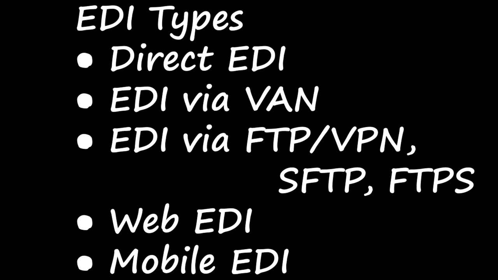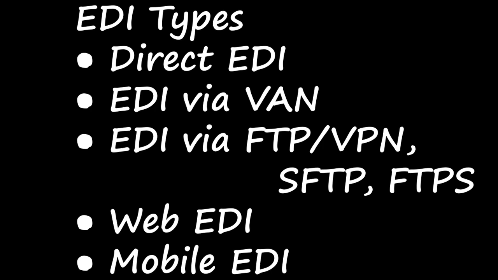Here in EDI via VAN, that is value added network, we saw that this is supported by the third-party network service provider, and many businesses prefer this network model to connect with the other parties. And the next one is EDI via FTP or VPN, SFTP, FTPS.